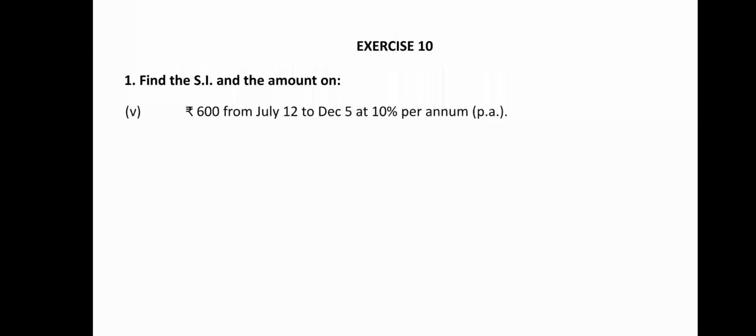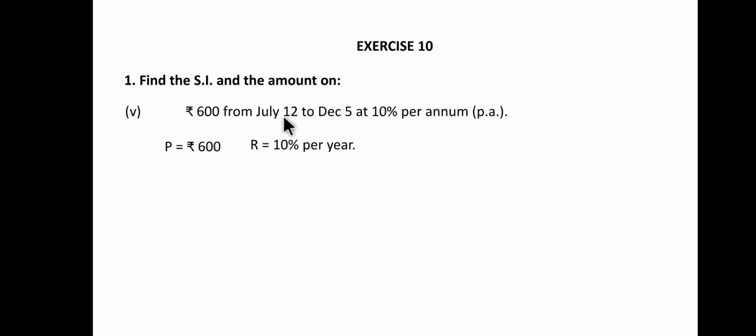Next is question number 5. Here rupees 600 from July 12th to December 5th at 10% per annum, which can be written as PA. PA means per annum, annum means year. So per year, the rate is 10%. So the principal is rupees 600 and the rate, first we talk about rate. Rate is 10% per annum, per year.